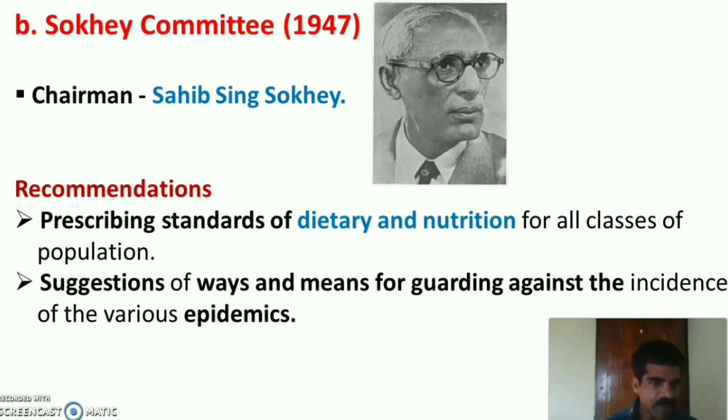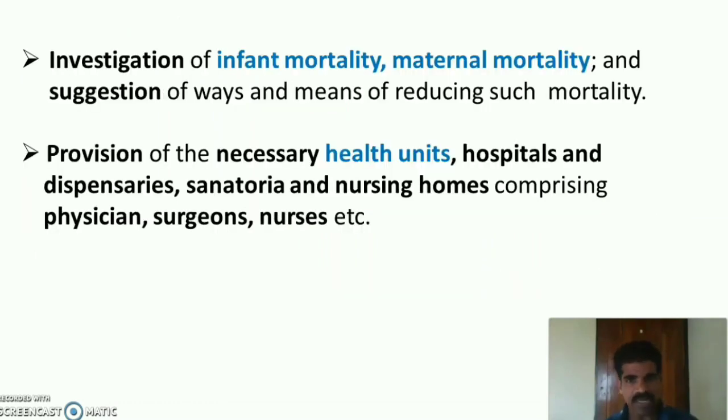The recommendations were prescribing standards for dietary and nutrition for all classes of population. Then suggestion of ways and means for guarding against the incidence of various epidemics. Then investigation of infant mortality, maternal mortality, and providing suggestions of ways and means of reducing such mortality in India. Then the last one is provision of necessary health units such as hospitals, dispensaries, sanatoria, and nursing homes comprising physicians, surgeons, nurses, etc. So these were the recommendations.